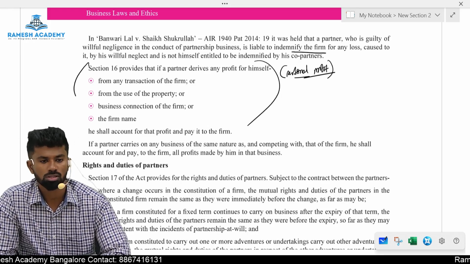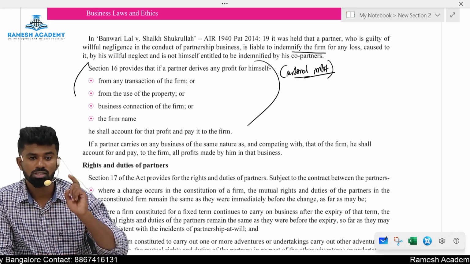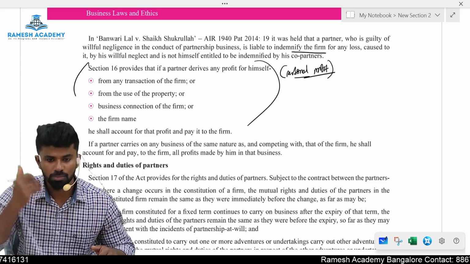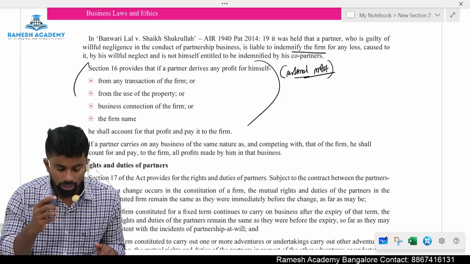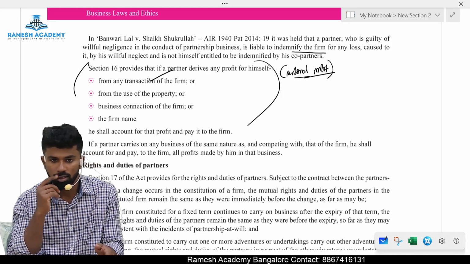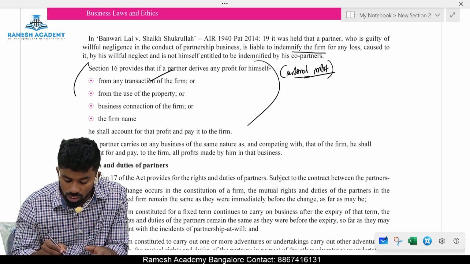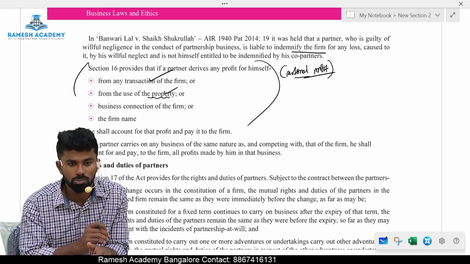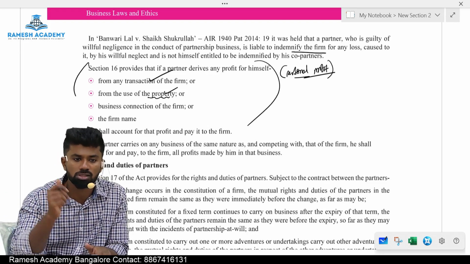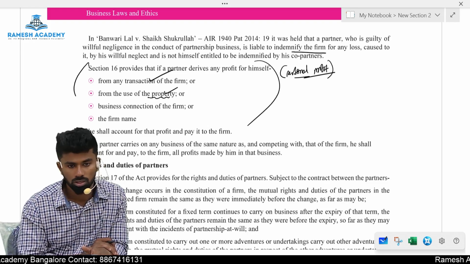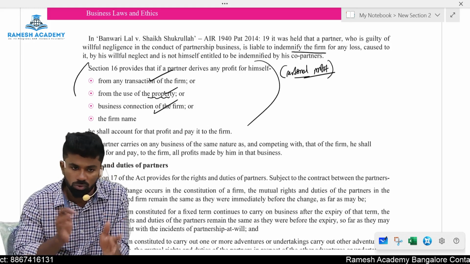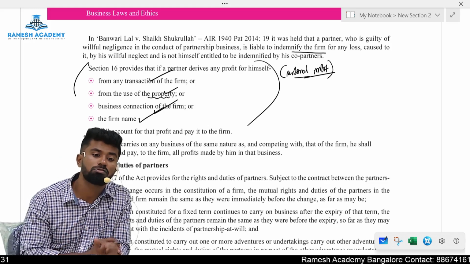Very good, awesome answers. So section number 16 provides that a partner, if he derives any profit for himself, personal profit, either from a transaction of the firm, I gave an example of sale of property and you received a commission, or use of the property of the firm. You have a partnership property, use it for personal purpose or some other purpose, and you made personal money out of it. Not allowed. Business connection of the firm, competing with the firm, or by using the partnership firm name.